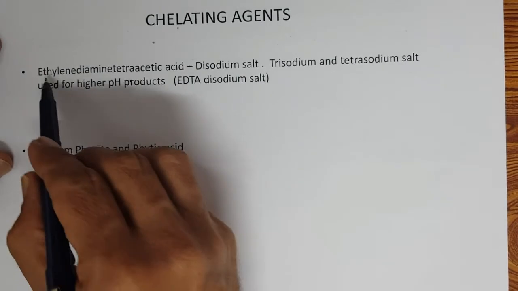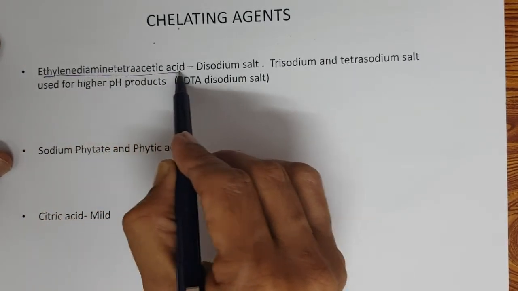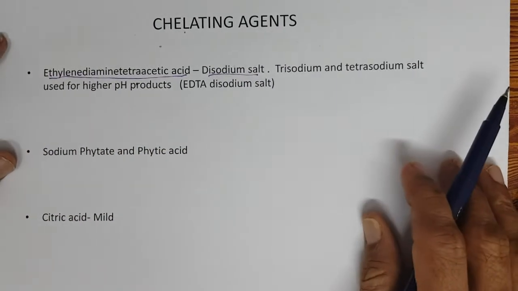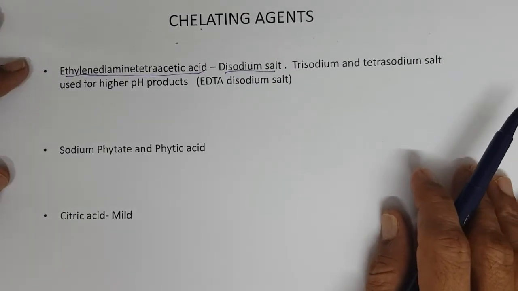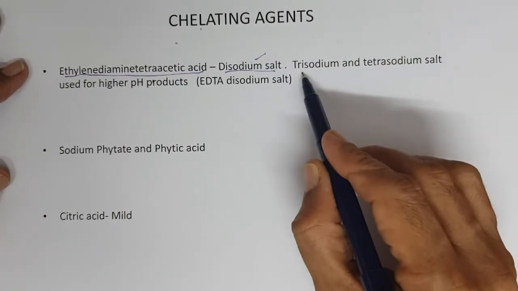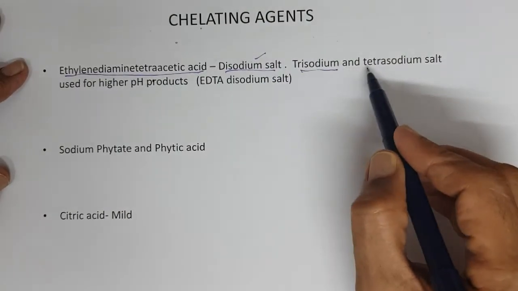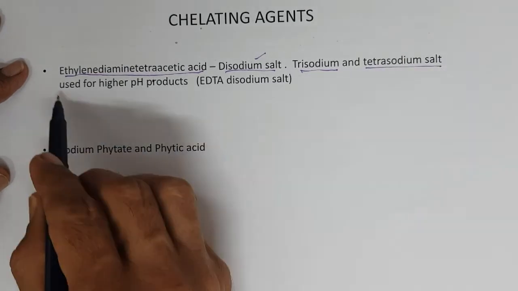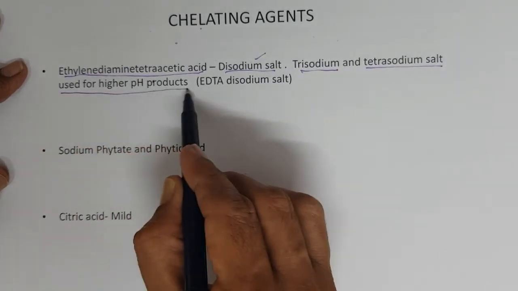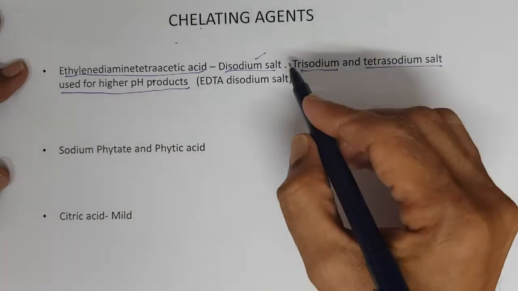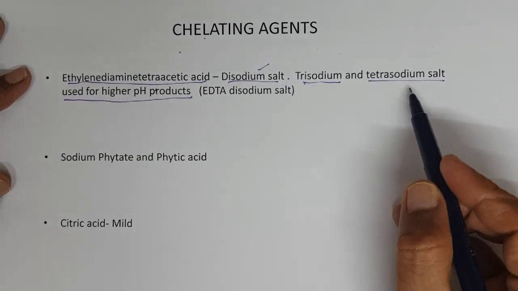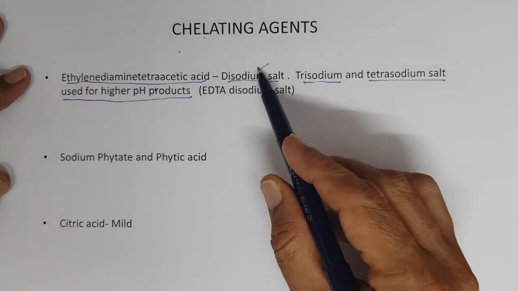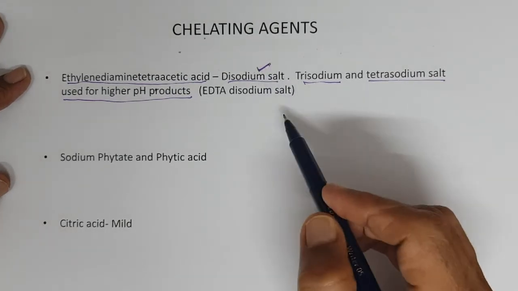Very widely used is ethylene diamine tetraacetic acid, disodium salt. Trisodium salt is also used, but tetrasodium salt is used for higher pH products, if the pH is more alkaline. Otherwise, disodium is widely used.